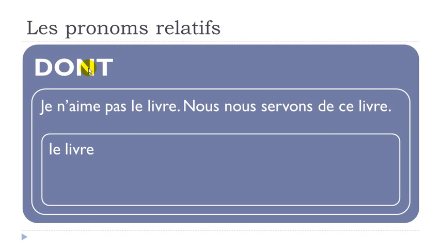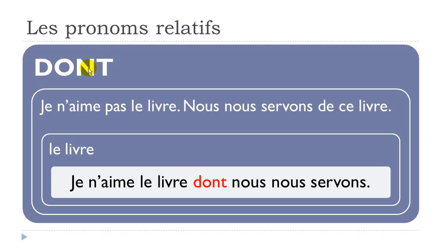pronom relatif dont. So the sentence will be je n'aime, sorry, I forgot the pas. Je n'aime pas le livre dont nous nous servons. Alright, so remember, you should put the pas. I forgot to write it, sorry. Je n'aime pas le livre dont nous nous servons.